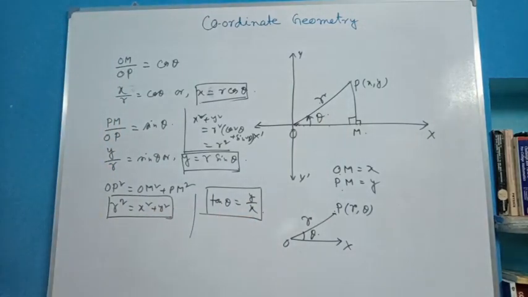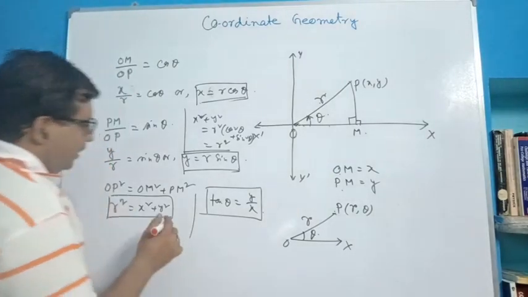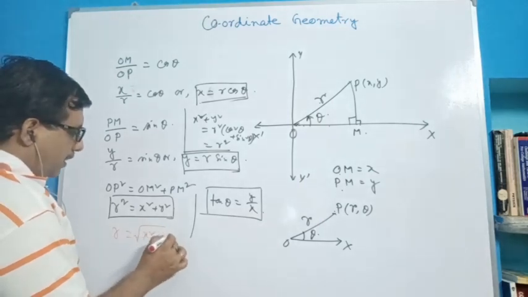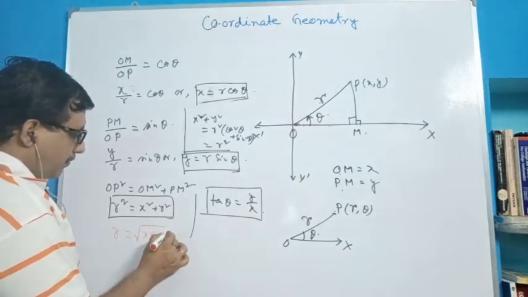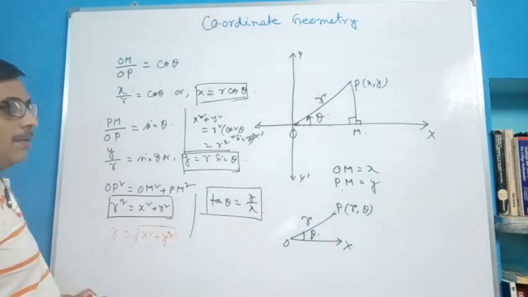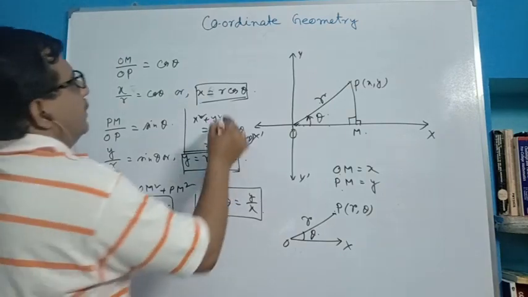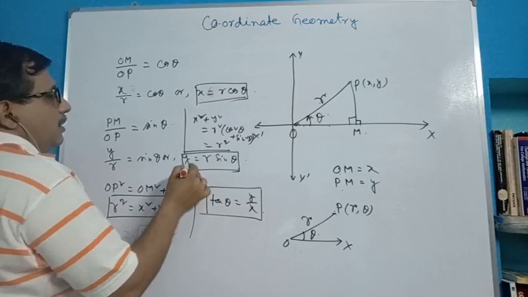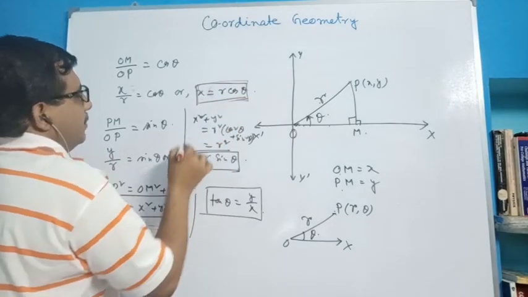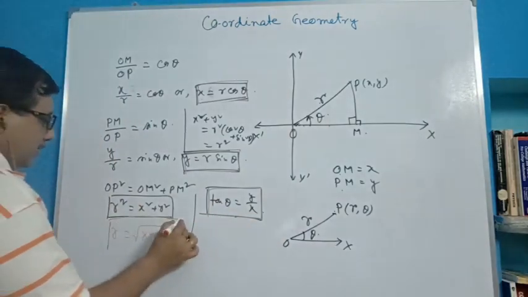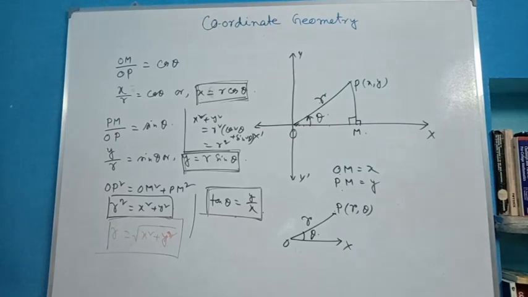From this relation we find r and theta also. If (x, y) is given, then take the positive square root: r is equal to root over x square plus y square. Distance from origin is always positive, so we take the positive square root. And we get theta from x is equal to r cos theta and y is equal to r sin theta. This is the relation between polar and Cartesian coordinate system.